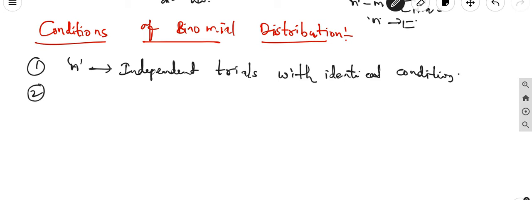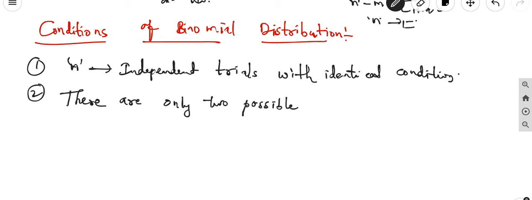The second one is that there are only two possible outcomes, failure or success. Two possible outcomes, for example success or failure for each trial.